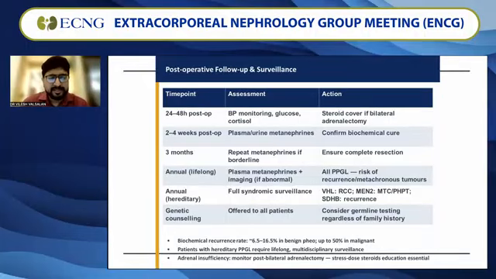In certain patients where it is hereditary, we have to look for full syndromic surveillance, specifically for MEN2 and VHL, and patients who have SDHB mutations. Genetic counseling is offered to almost all patients to rule out if any germline test is required. Biochemical recurrence is 6.5 to 16.5% in benign pheo and almost 50% in malignant pheo. So that's why the recurrence rate is definitely high.